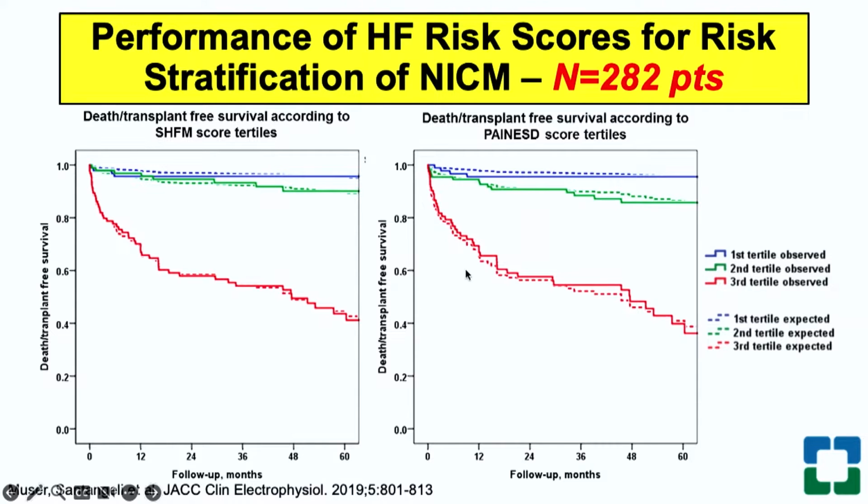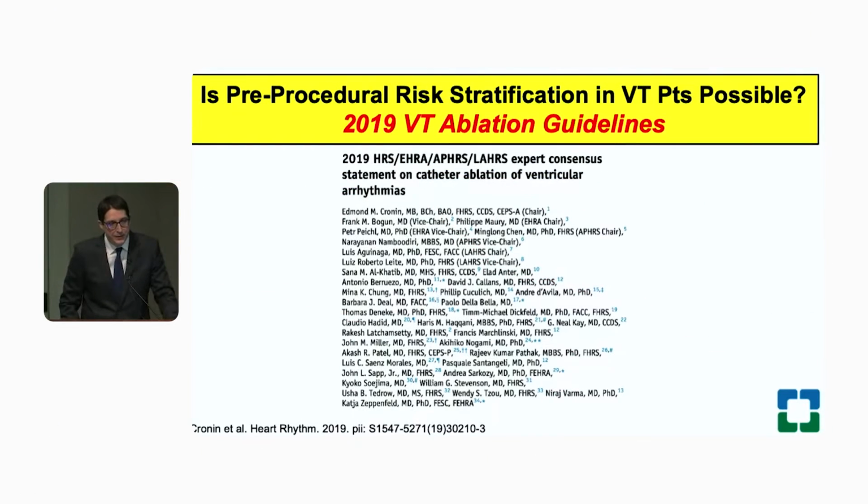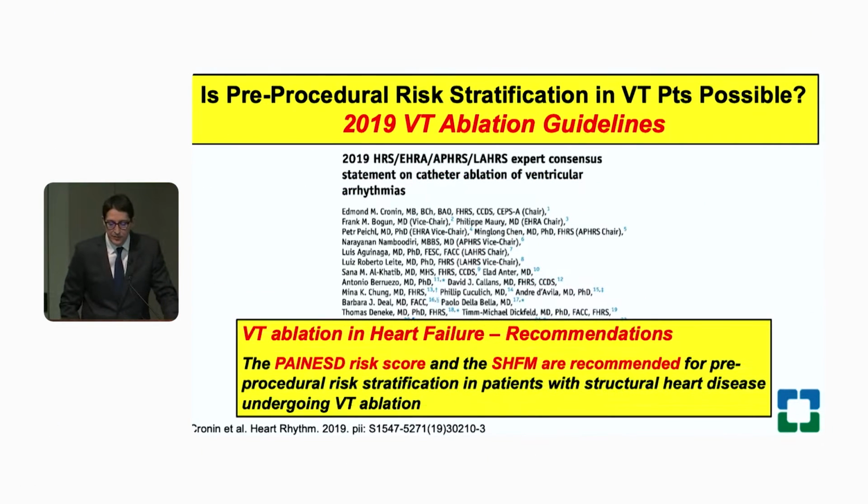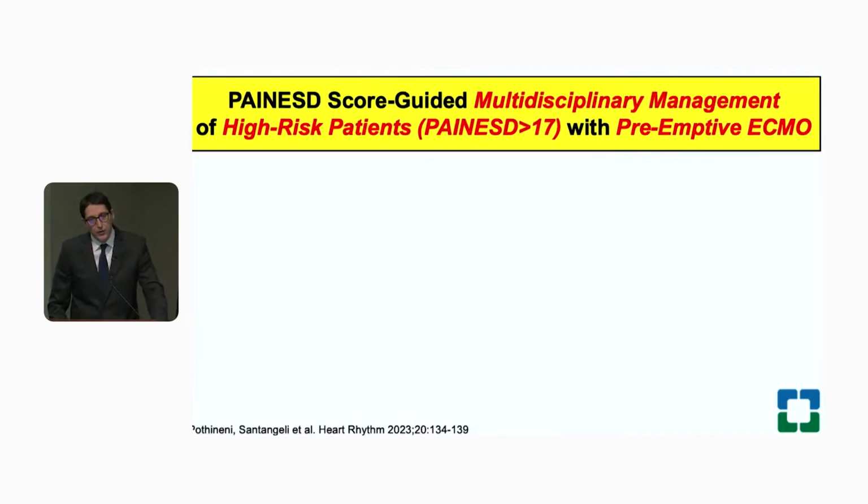So this is the higher risk group. After this, the guidelines were updated in 2019, and now there is a statement that the PAINS-D score and the Seattle heart failure model were recommended for pre-procedural risk stratification in patients with structural heart disease undergoing VT ablation. So for patients with biventricular failure and a high PAINS-D score, the question is, can we do anything to improve outcomes in this group?